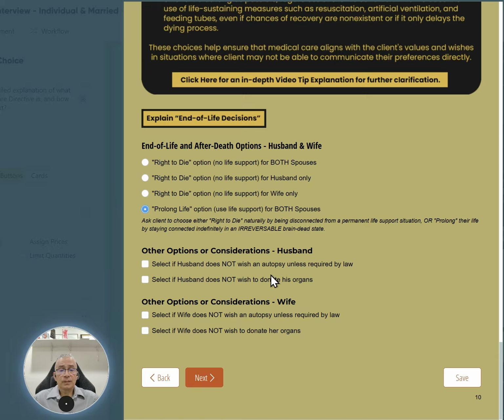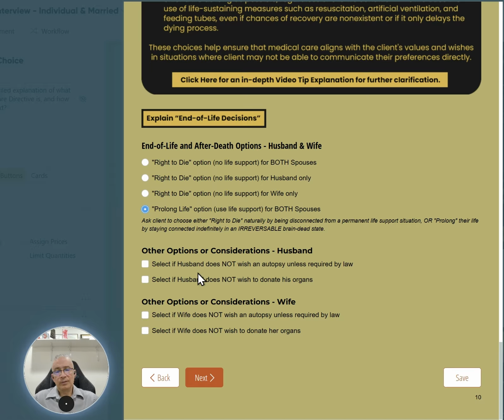Other options to consider: whether or not the husband or the wife want autopsies, or wish to donate their organs. The way I explain autopsy is you're giving the right to your healthcare agents designated in your healthcare directive, which are usually the client's children named as primary and backup agents, to order an autopsy if they feel it's necessary.